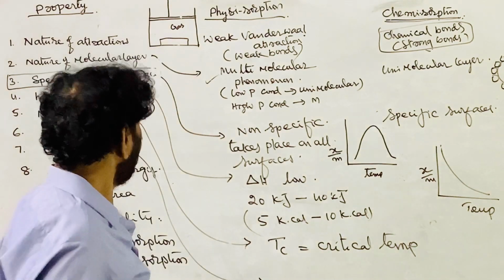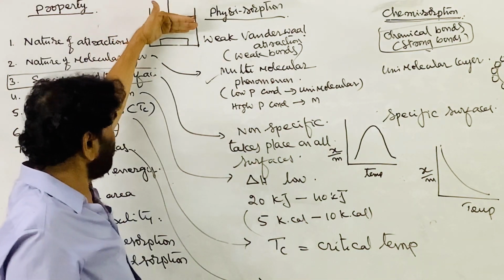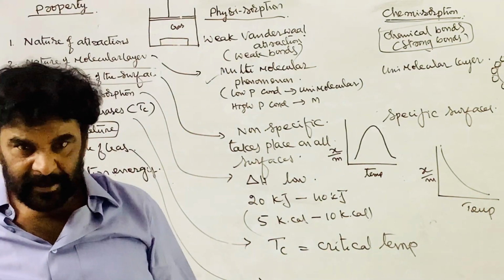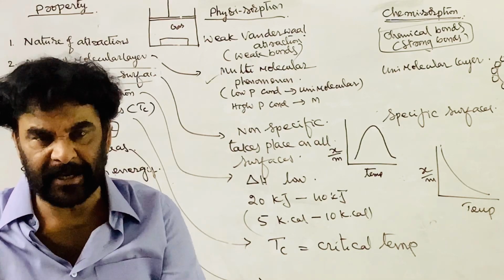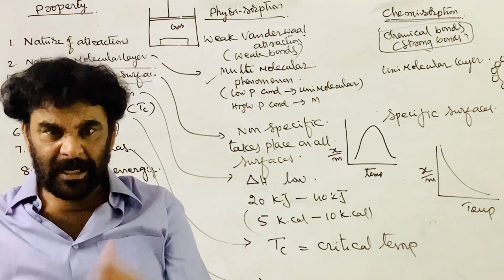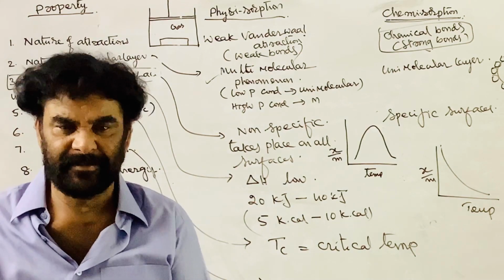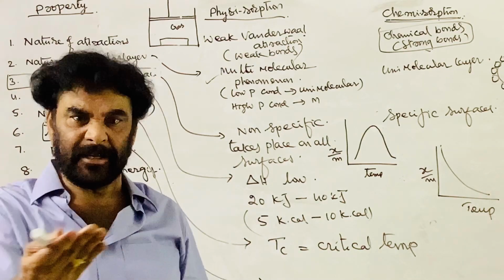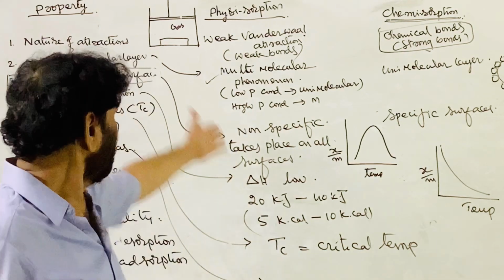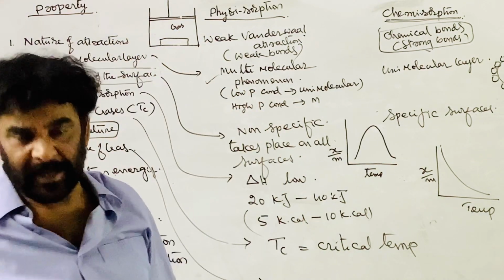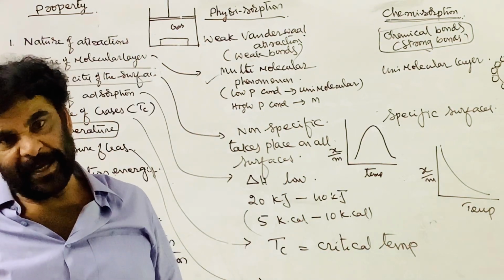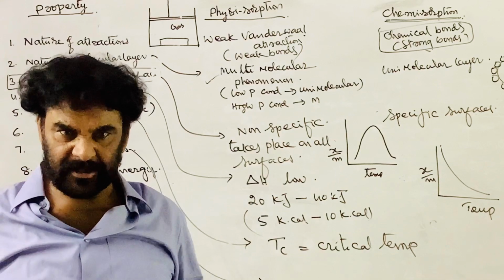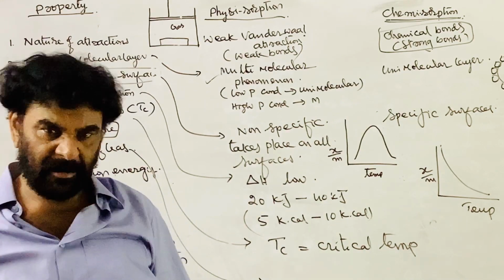But what happens? See, the more surface area, the greater the extent the gas is adsorbed. But at one point, what happens? The entire surface area is covered by the gas molecules. No surface is left for adsorption. If that state comes, then on further increasing the pressure, there is no place for adsorption. Therefore, the adsorption remains constant; the extent of adsorption is not affected.